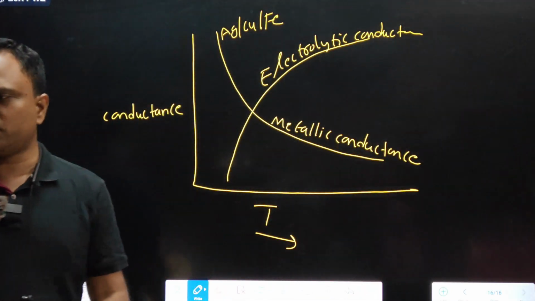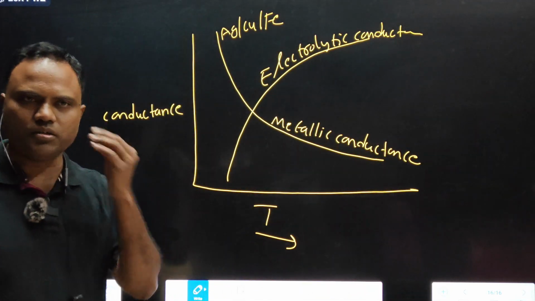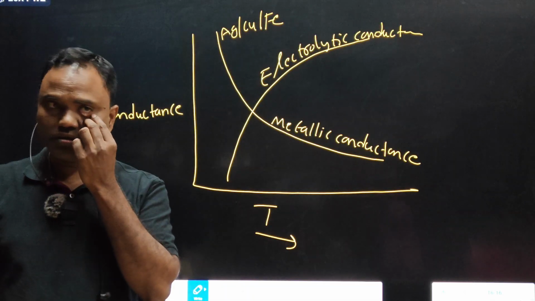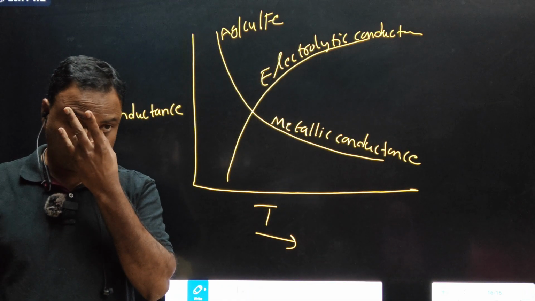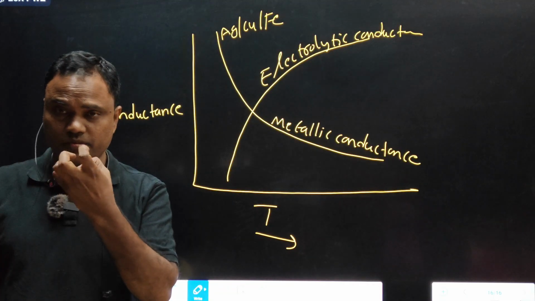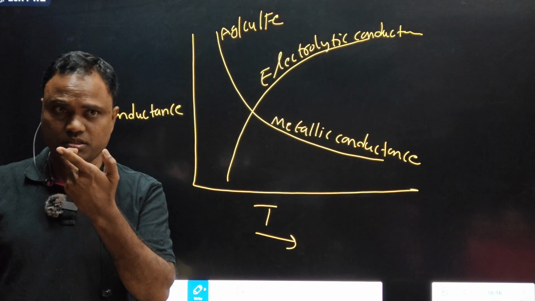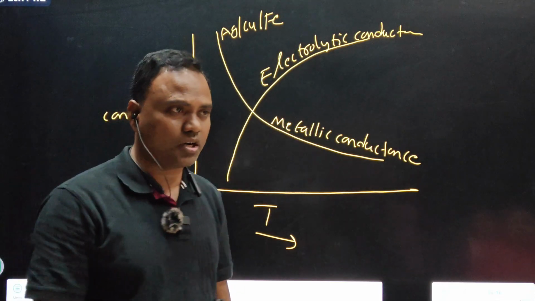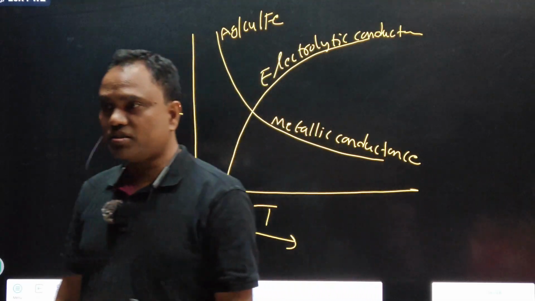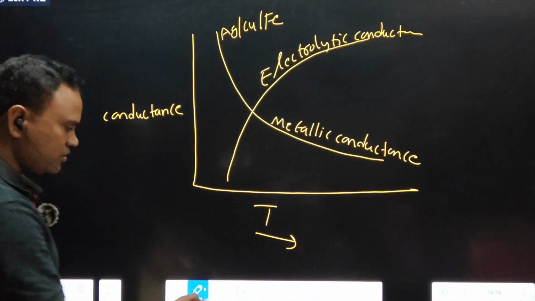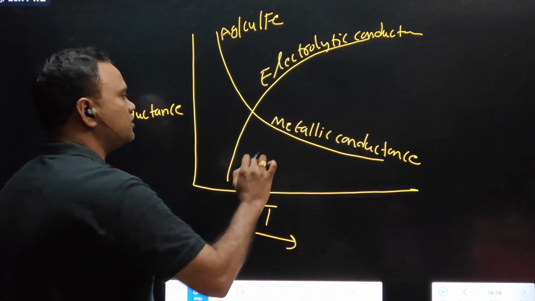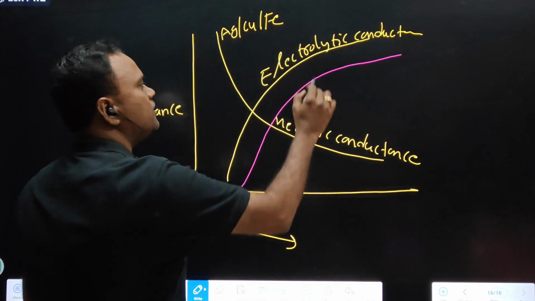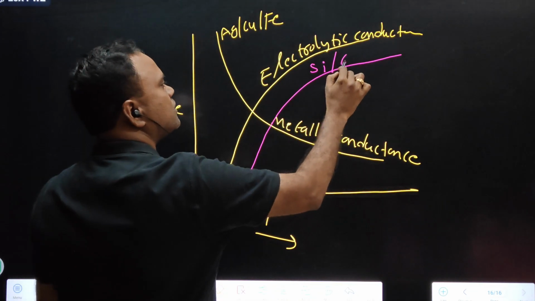This is the general idea. One exceptional case is there: silicon and germanium. What is the common name for silicon and germanium? Semiconductors. For silicon and germanium also we can observe an increase in the conductance upon increase in the temperature.